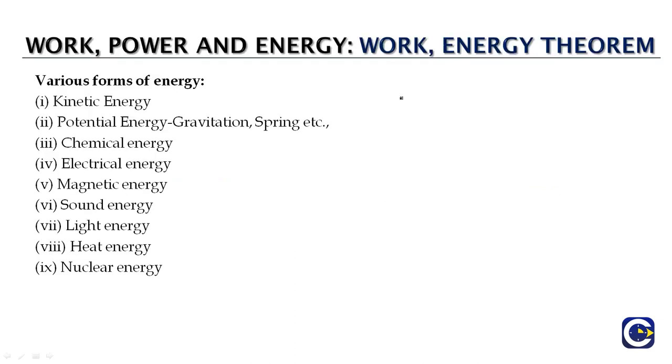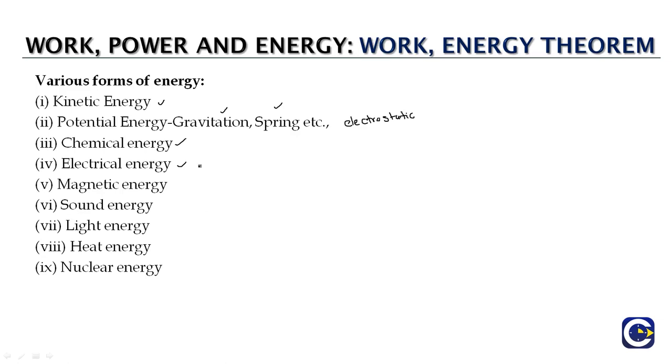Now when we talk about energy, generally we keep hearing various types of energy. We talk about kinetic energy, we talk about potential energy in case of gravitation, in case of spring, in case of the charges, which we call electrostatic potential energy, and we talk about chemical energy, which is the energy stored in the objects, the chemical substances. We talk about the electrical energy, which is one of the most useful forms of energy for us.